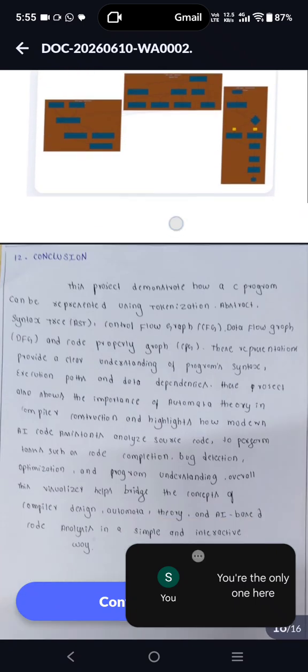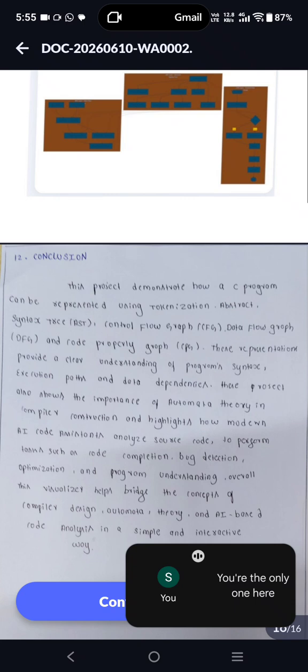Finally, the output graphs and the conclusion. This project demonstrates how a C program can be represented through tokenization, abstract syntax tree, control flow graph, data flow graph, and code property graph. The representations provide a clear understanding of the program's syntax, execution path, and data dependencies.